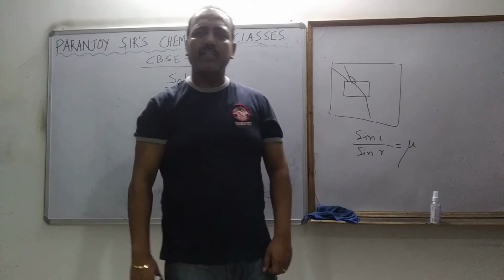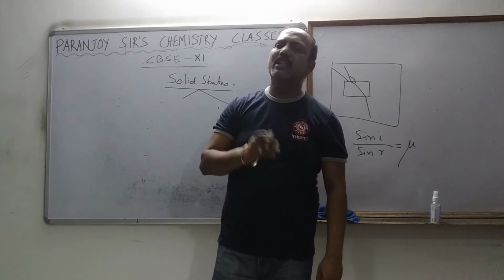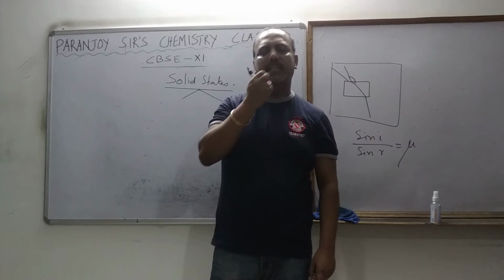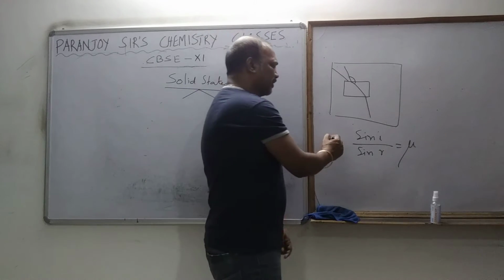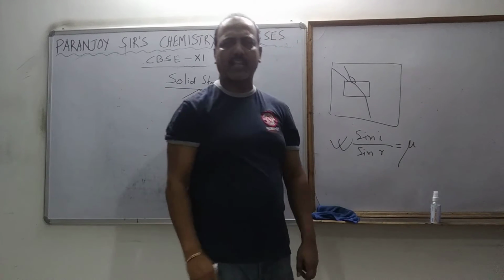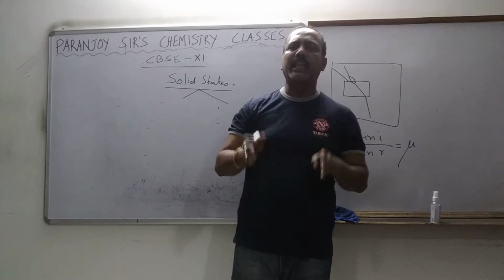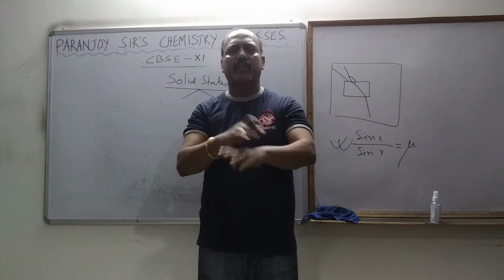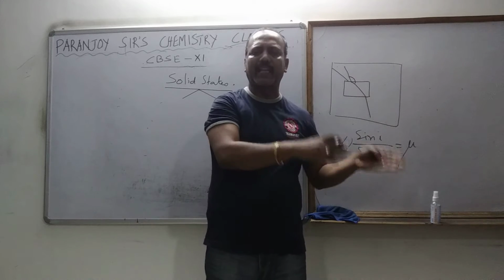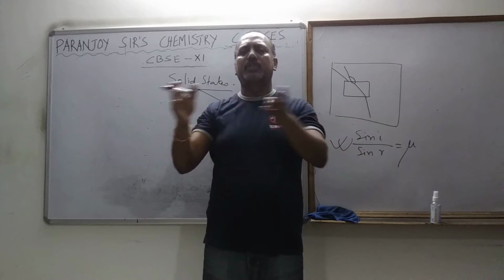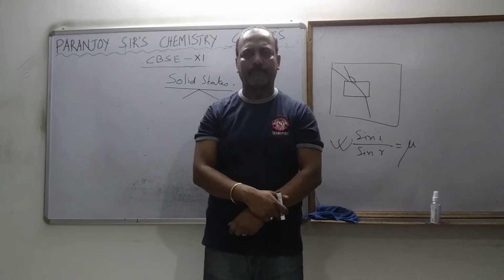Now I am coming to the basic thing, what we need to know. There are certain physical properties, not all, certain physical properties, like refractive index, just to give this example, which is the same in all directions for a particular type of solid. Which is the same in all directions, means vary the angle, vary the side, it makes no difference, its refractive index will always be the same.